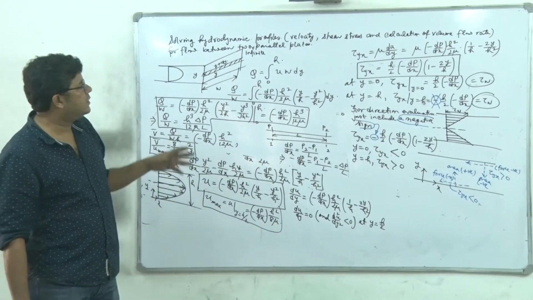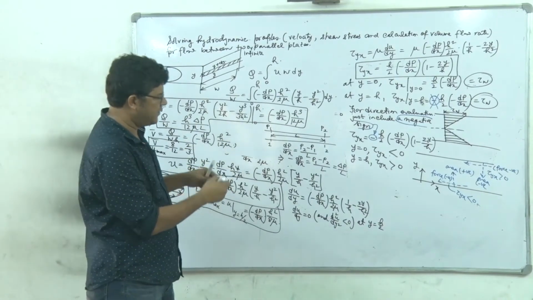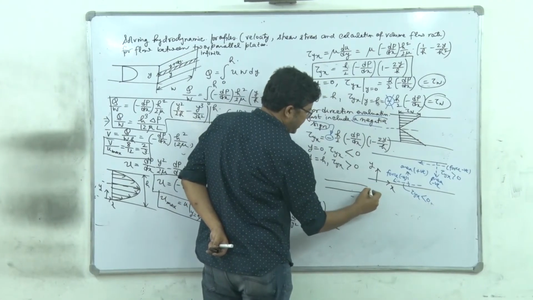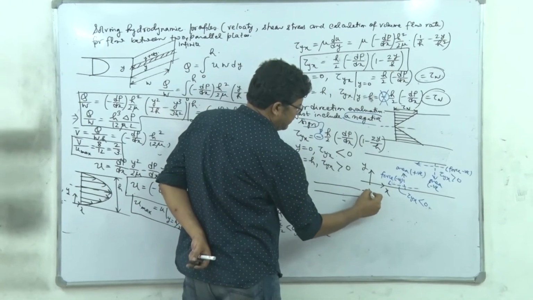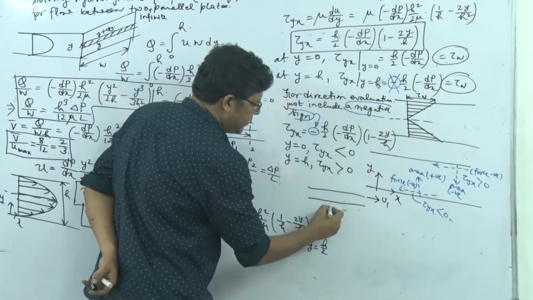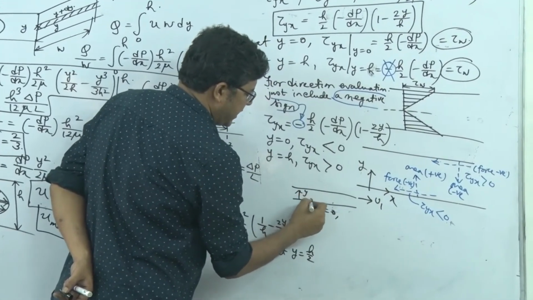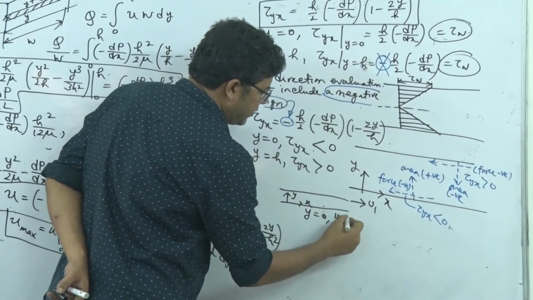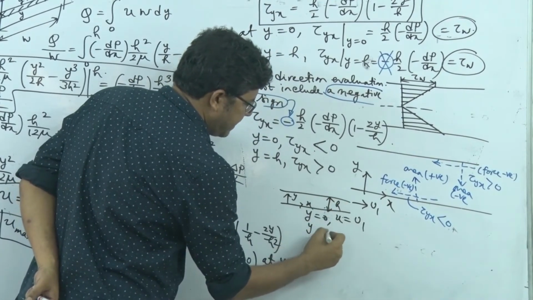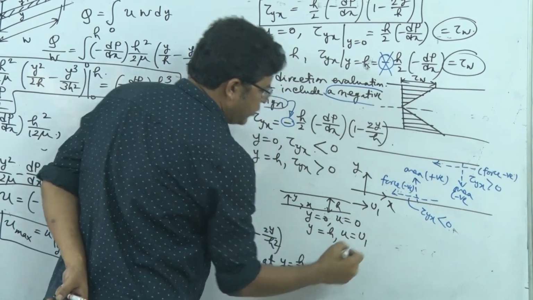Okay. So you see, let's think of a different case, where these two plates are there and it's mentioned that the top plate is moving with a velocity u1. So simply here the equation will remain the same, but the boundary condition will change. If this is the coordinate, then y equal to 0 remains unchanged, but at y equal to h, u will be equal to u1.